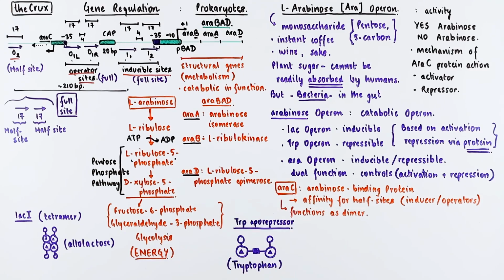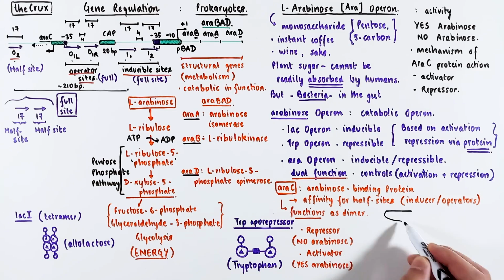But the araC is different in its function, because it functions as a repressor when there is no arabinose, and it functions as an activator when the arabinose is present. And this is what I also pointed out in the beginning when I discussed their dual function. Let's understand araC in a bit more detail and draw out the dimer.